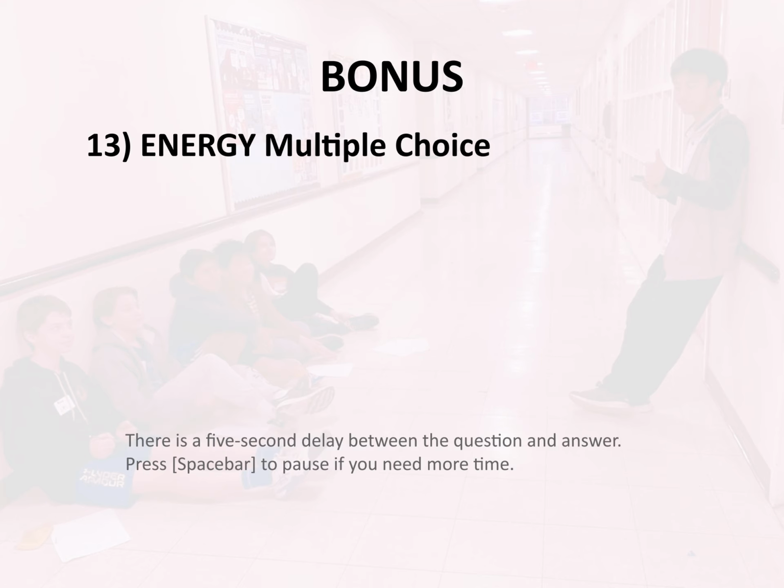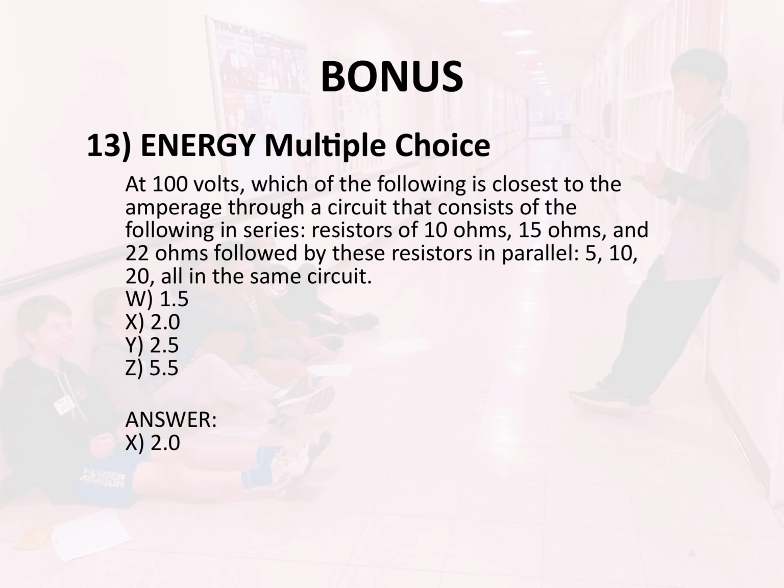Bonus 13. Energy multiple choice. At 100 volts, which of the following is closest to the amperage through a circuit that consists of the following in series: resistors of 10 ohms, 15 ohms, and 22 ohms, followed by these resistors in parallel: 5, 10, 20, all in the same circuit? W 1.5, X 2.0, Y 2.5, Z 5.5. Answer: X 2.0.